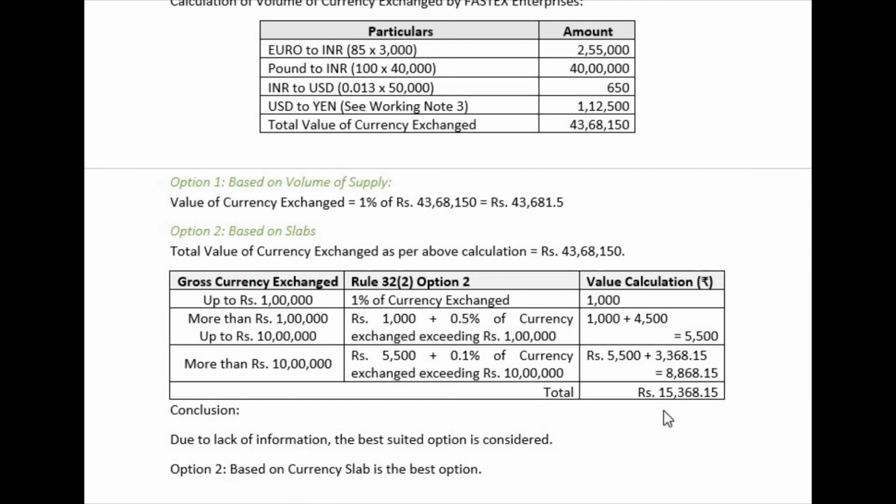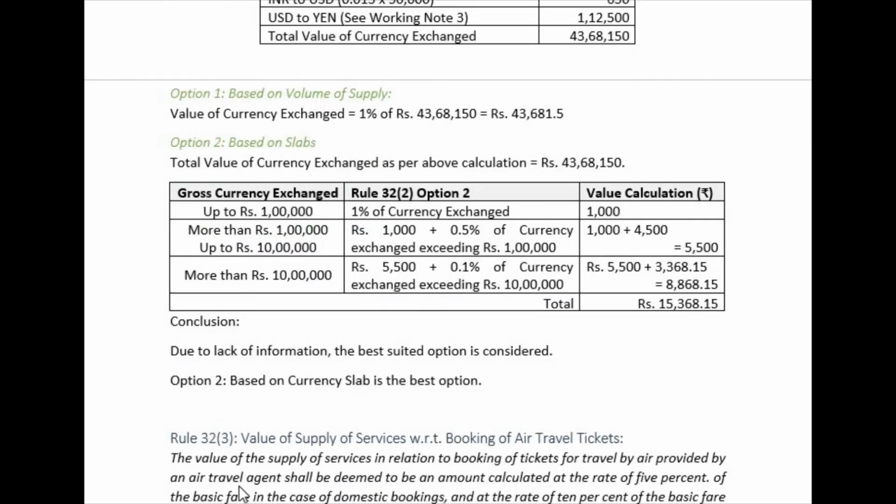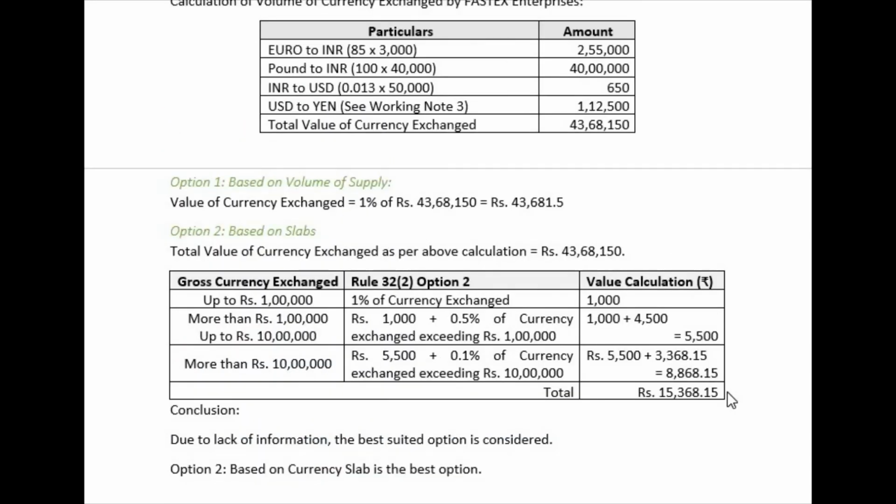See, this is the value given. We'll solve more problems where we are going to solve numerical based problems. There you will get to know what we have done here. Hope you have understood this also. Any questions and doubts, I request you to comment below this video. This rule 32 sub rule 3 will be considered in the next video, right?